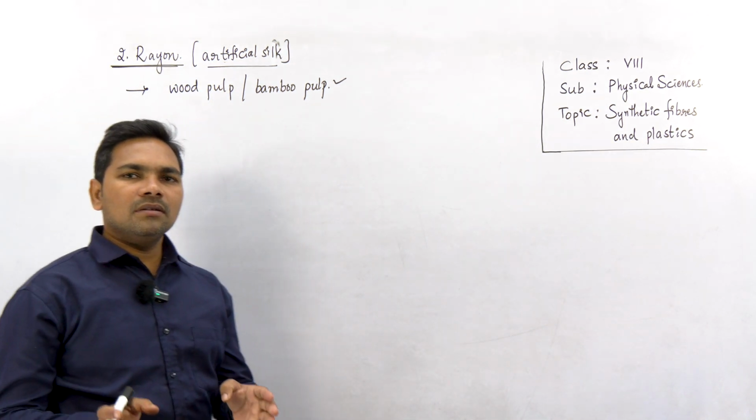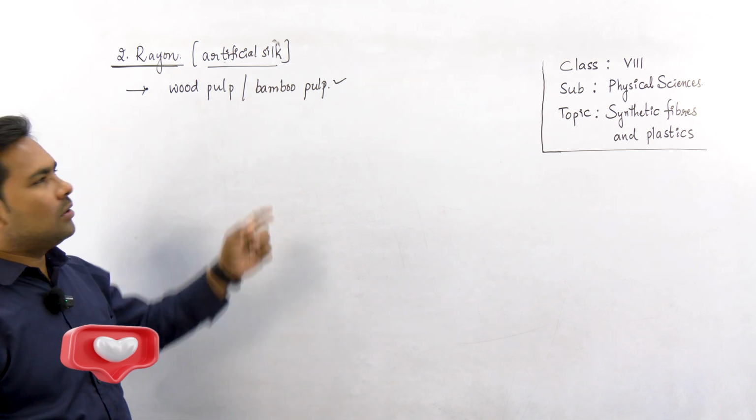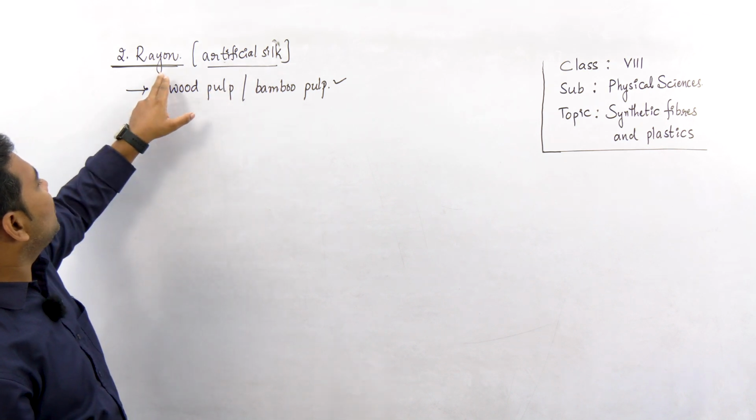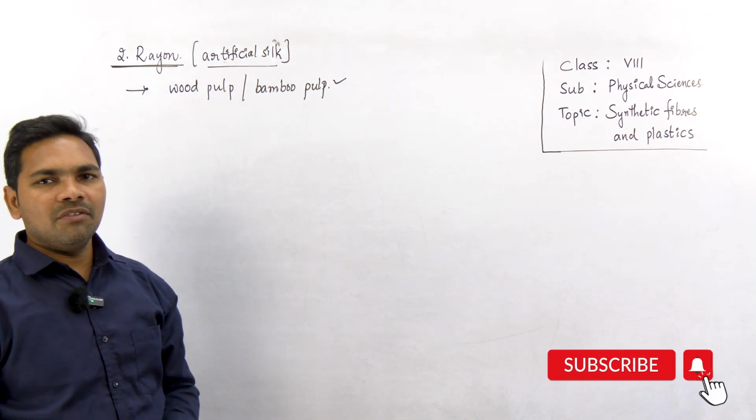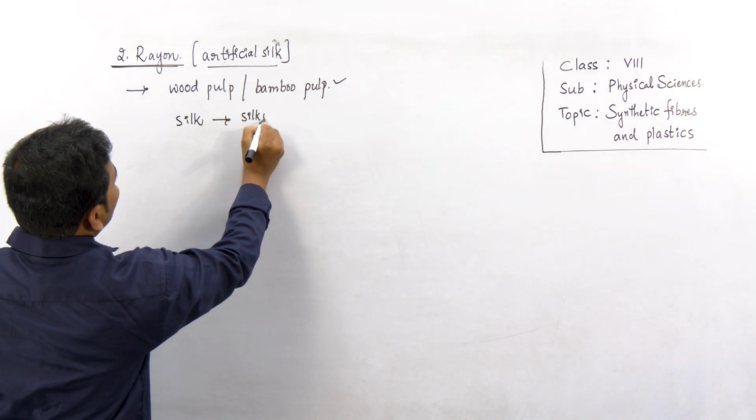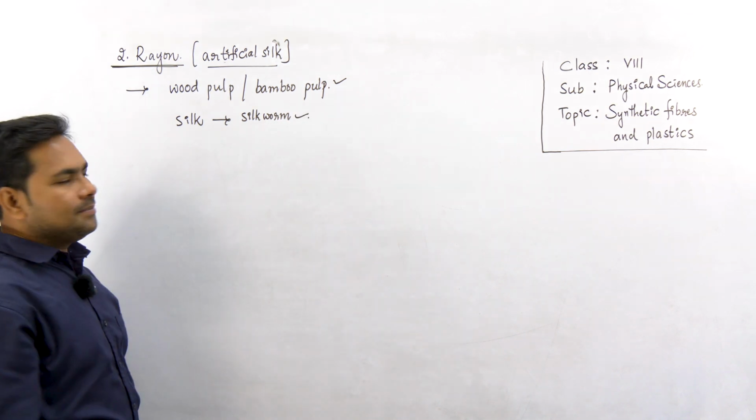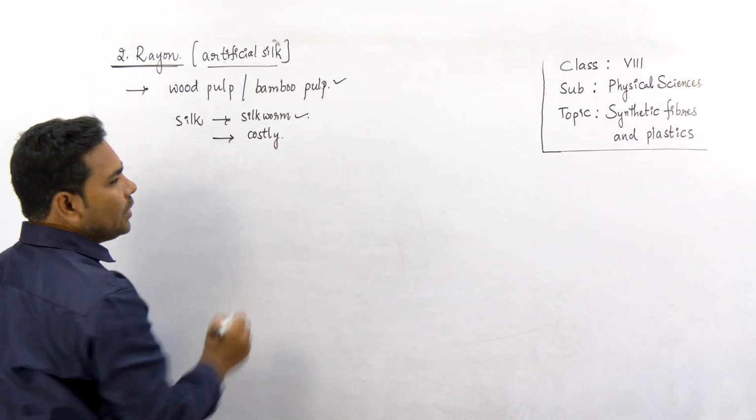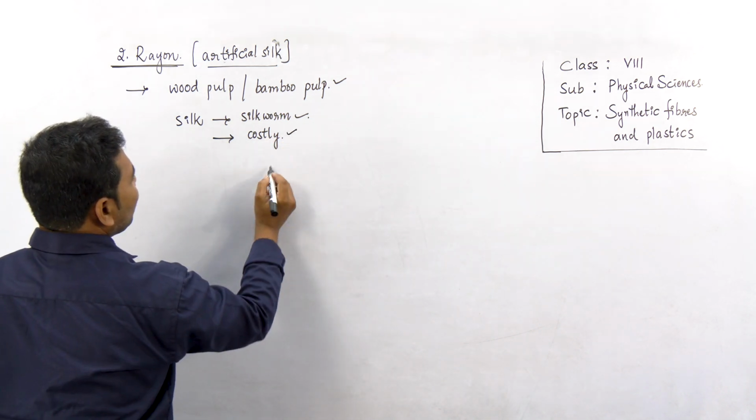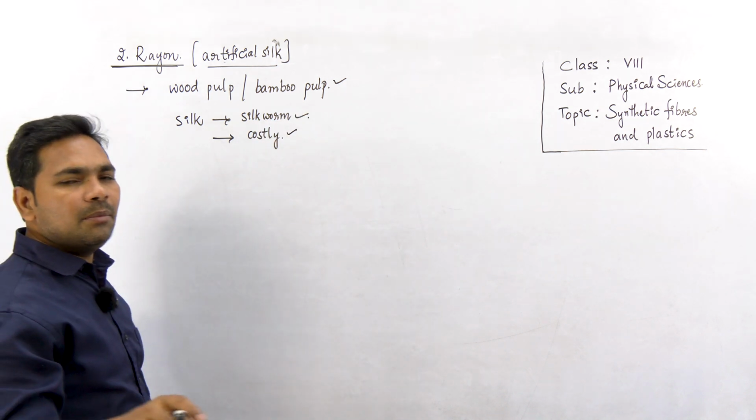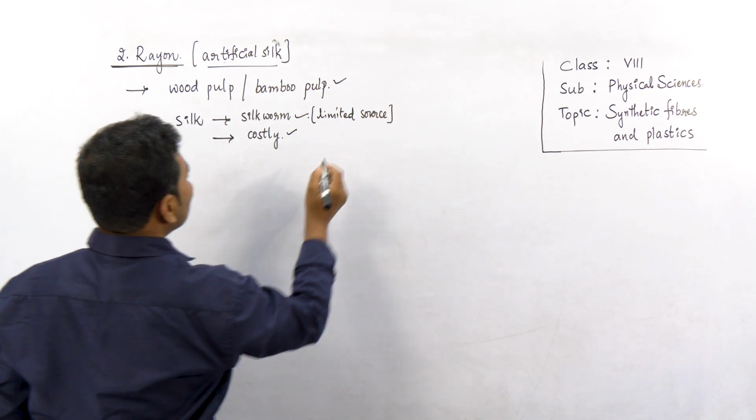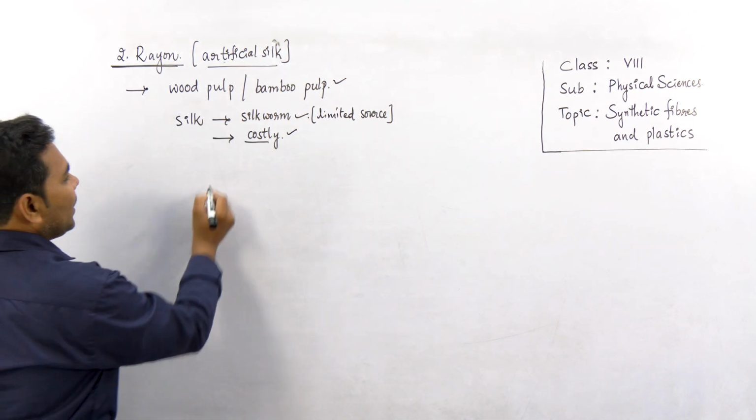Firstly, what is the necessity of making rayon over silk? We already have silk, right? And what was the necessity to use rayon? We know silk. What is the source of silk? Silk is obtained from silkworm. This silk is very costly, right? Though it appears very shiny, very premium, this silk is very costly and its source is also limited. Silkworm is a limited source. Because the source is limited, silk is generally very costly.